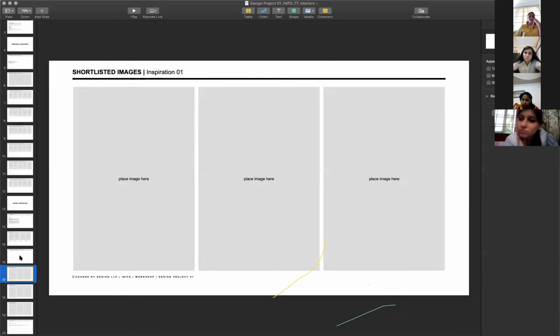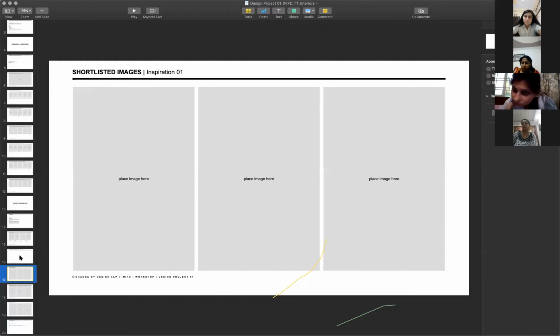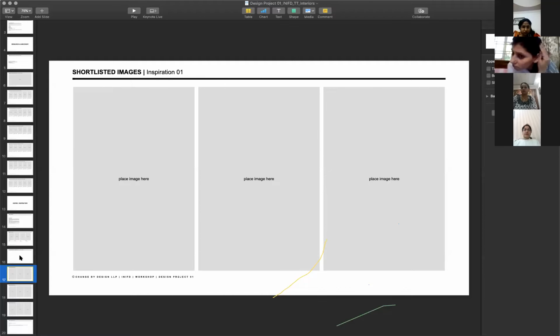So if you're saying royal, traditional, you could be researching maybe a place or maybe a palace that's really royal and has that same reference. The same thing applies for fashion also. Once you've done all of your research and trend analysis, at this point it's called image inspiration. You start to shortlist and edit.